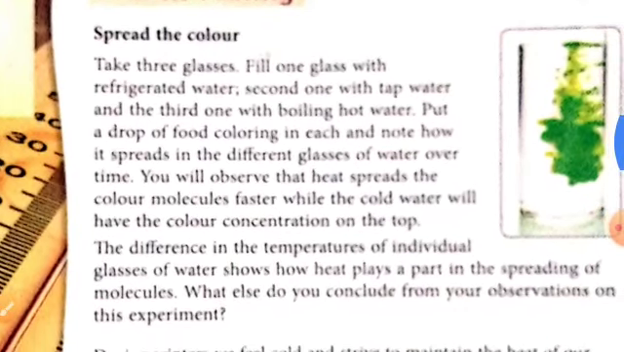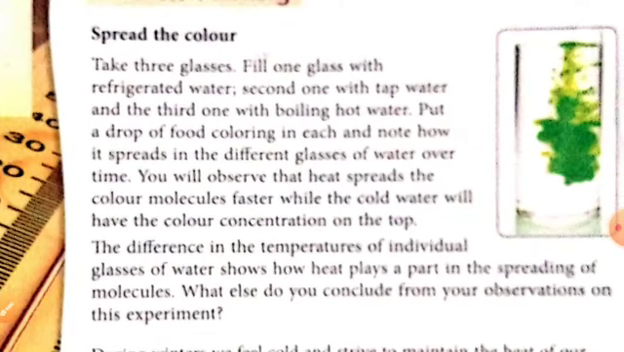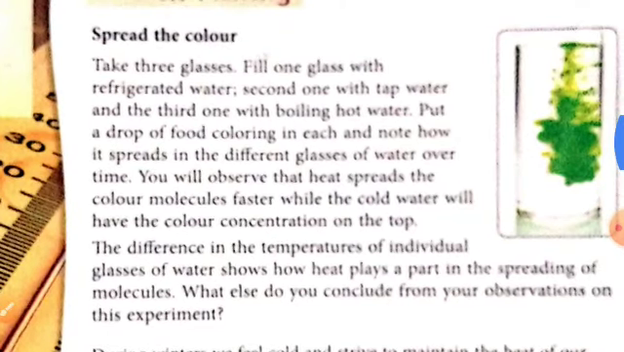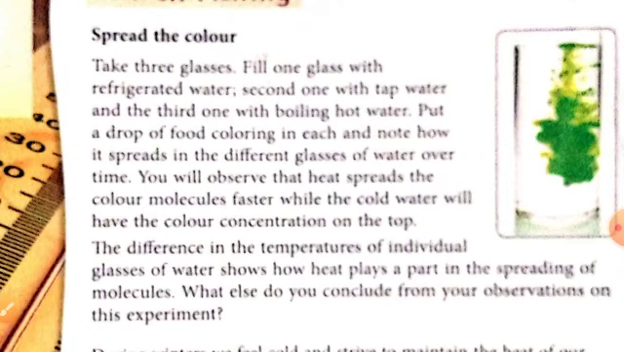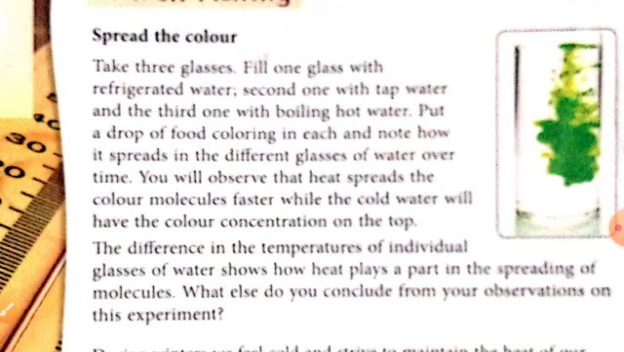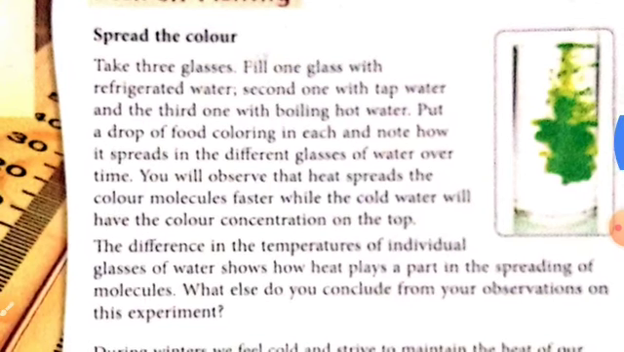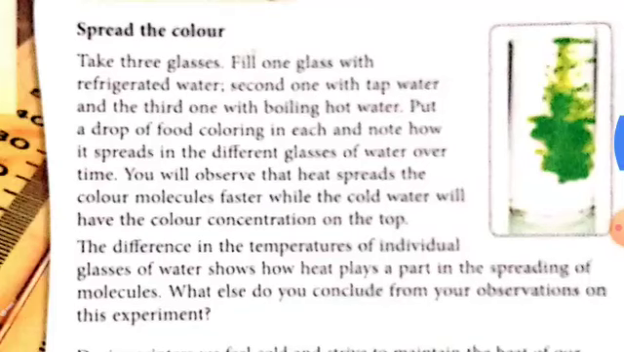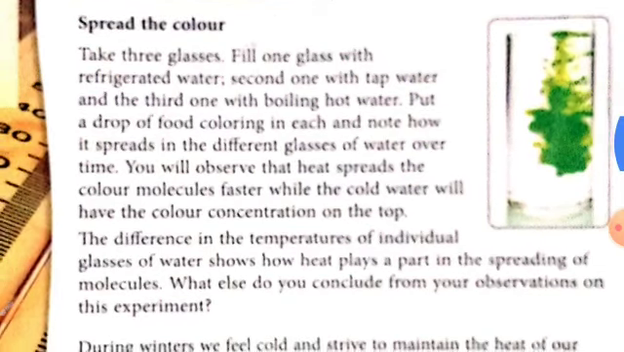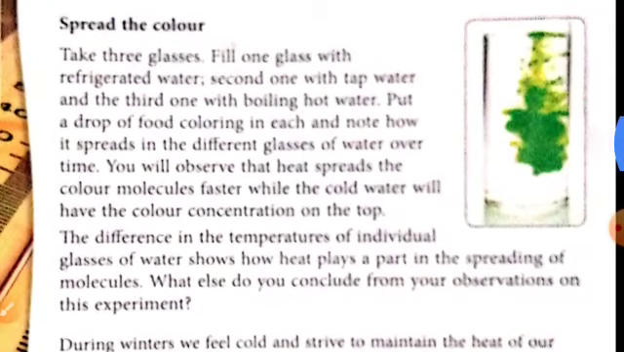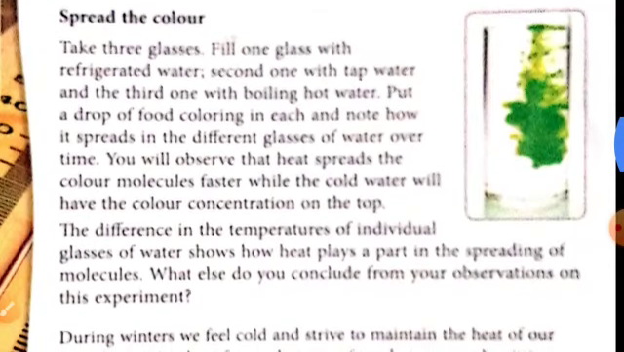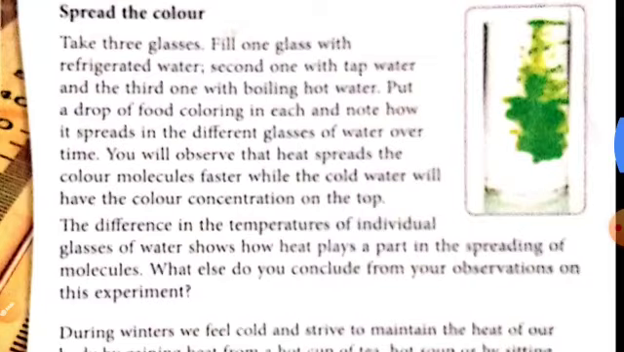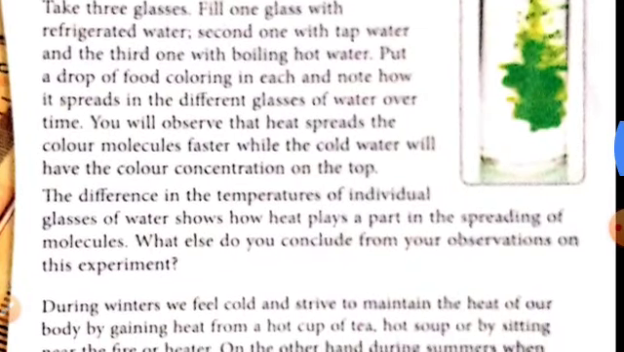So why? How does it happen? See, the glasses of water look the same, but the only difference is that, due to the temperature, the molecules behave differently. If the glass has boiling hot water, then the molecules will move faster, and if the molecules are present in colder water, then they will move slower. So that's why the food color will spread faster in the glass of hot water. So heat plays a vital role in spreading the molecules.